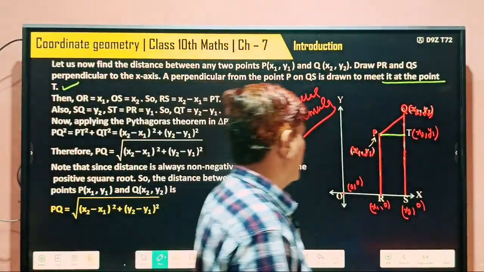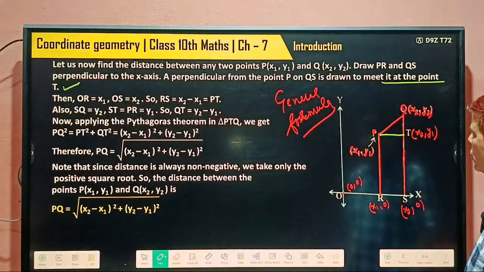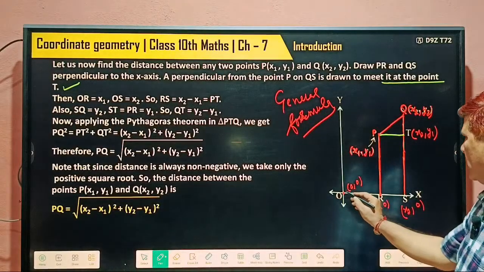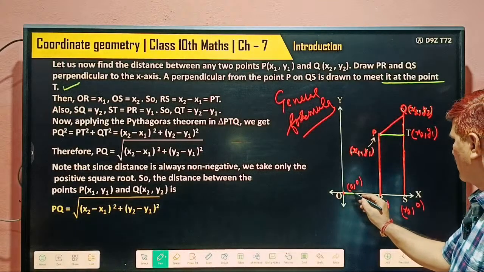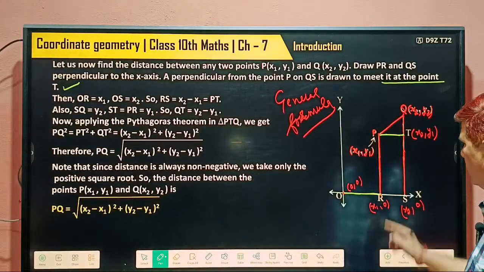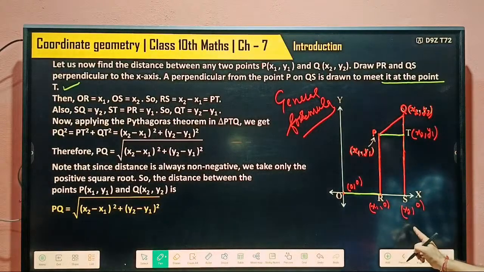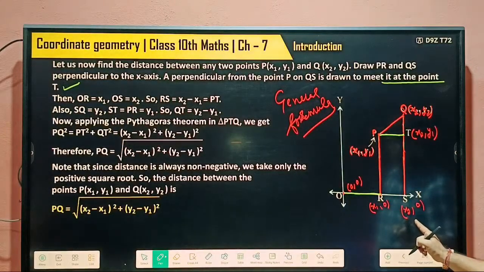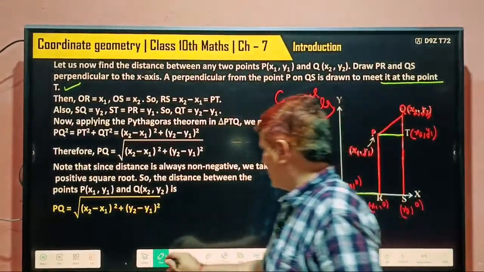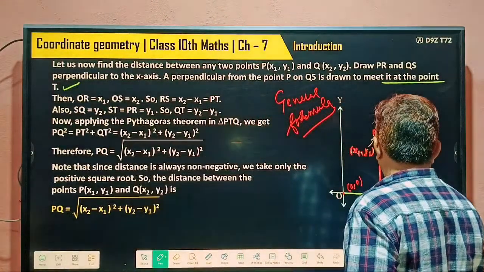What's T? Then OR, where is O? Where is OR? This stick. How many units? x1, I have written. OS, already I have written. Understood? And what is RS? RS means this one.